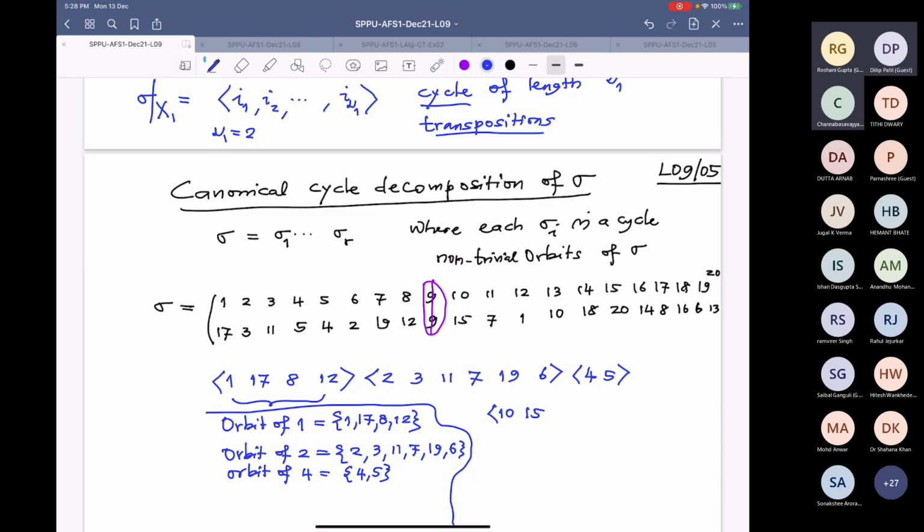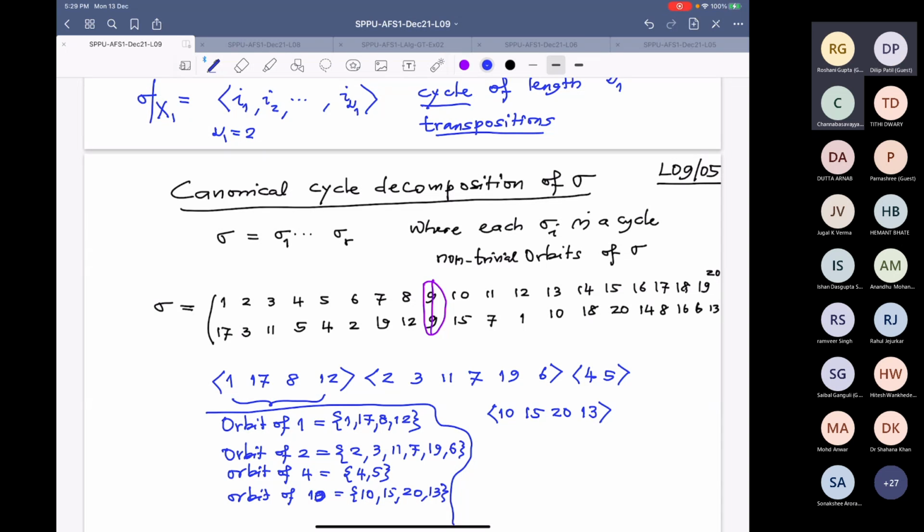Where does 15 go? 15 goes to 20. Where does 20 go? 20 goes to 13. And where does 13 go? 13 goes to 10. So this is complete. The orbit of 10, not 13, is 10, 15, 20, and 13.